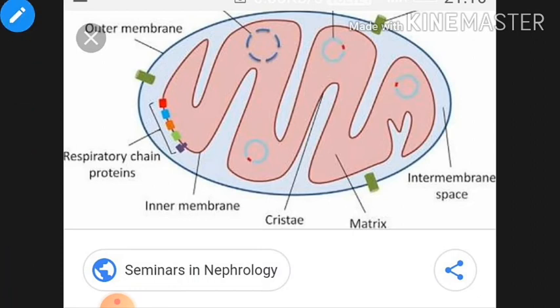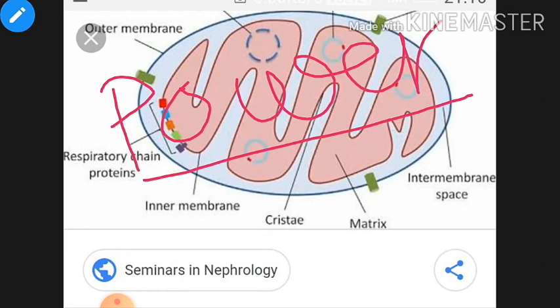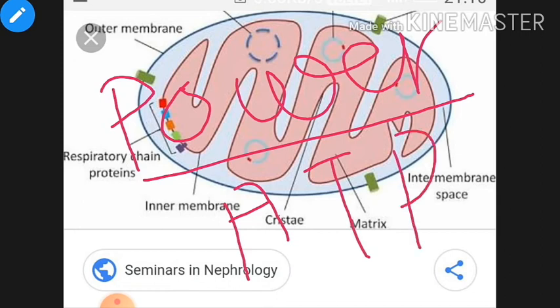Okay, so especially mitochondria you have studied earlier. These are the powerhouse of the cell. Why are they the powerhouse of the cell? Because they produce the energy for the cell in the form of ATP. That's why they are called the powerhouse of the cell. Clear? This is a very important question for your examination.